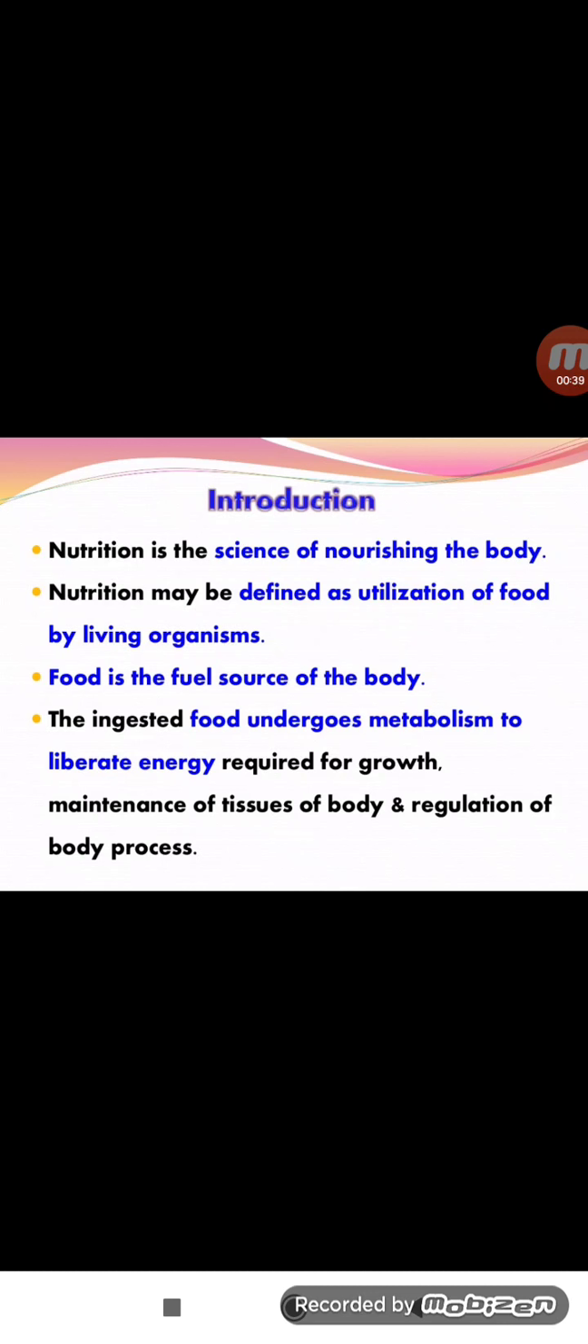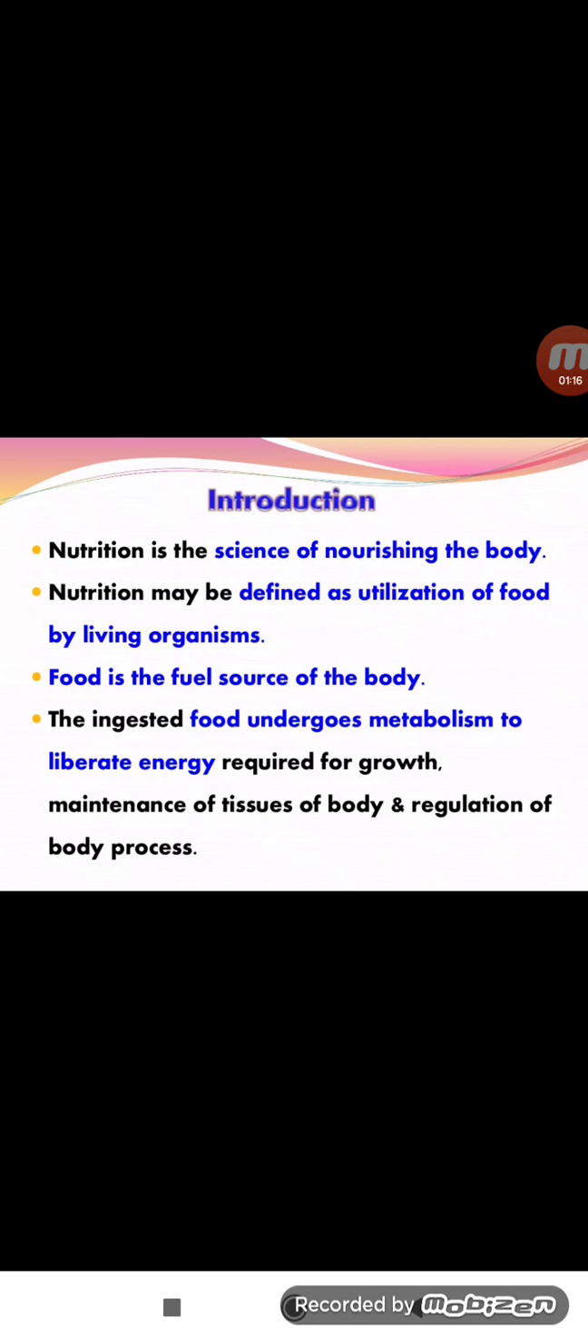And the second, the actual definition: utilization of food by living organisms. One food material means an energetic material, and that energetic material is utilized by the living organism for its survival. So food is the fuel source of the body, meaning the living organism continuously absorbs energy from nutrition for its survival.